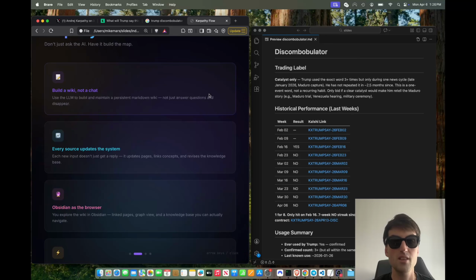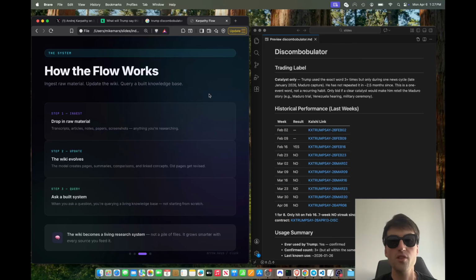The LLM does. So the idea behind the solution of this is to build a wiki, not just leave that context in memory. And then every time you give it something new, you have rules and ways that the other information gets updated along with that one. So for example, if you have some prediction market you're looking at and it relates to another prediction market or some event in the news, normally those would all be disjointed, but you can have rules saying when this mention market gets posted, go look up Trump's Truth Social and tie any post to it.